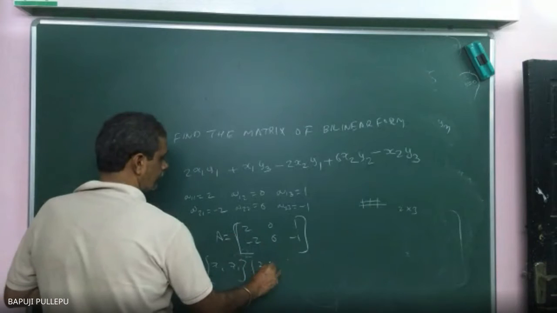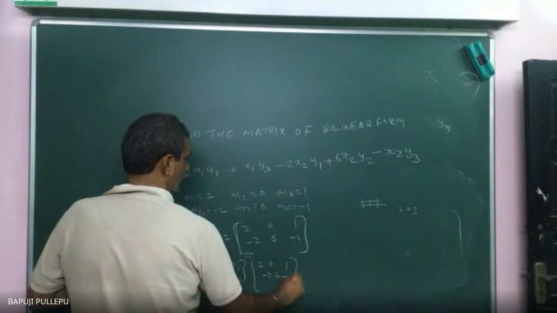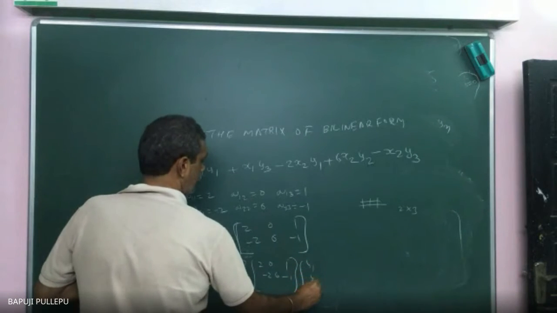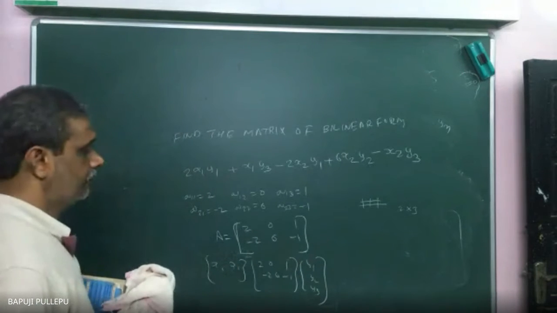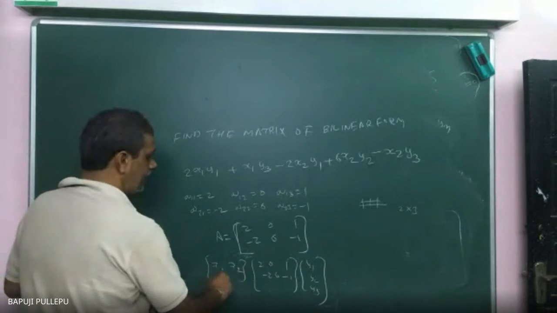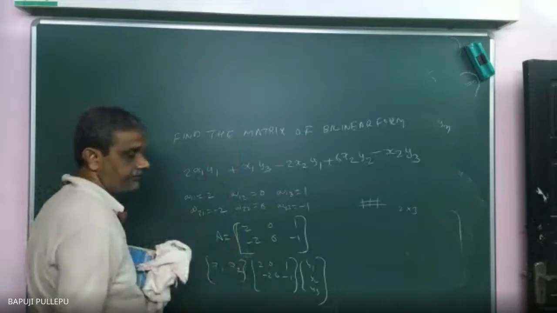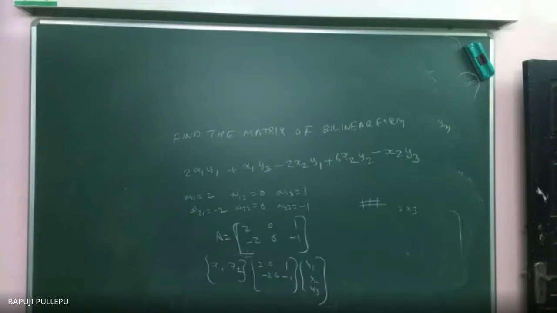Then y1, y2, y3. How many rows are there in that row matrix that you can fill? Now you can multiply and see that same matrix is getting back or not. If they give the matrix also, you can do it: how many rows are there, that many numbers you can take in the row matrix. How many columns are there, that many numbers you can take in the column matrix. Correct or not? Now if you multiply, you will go back, you see.